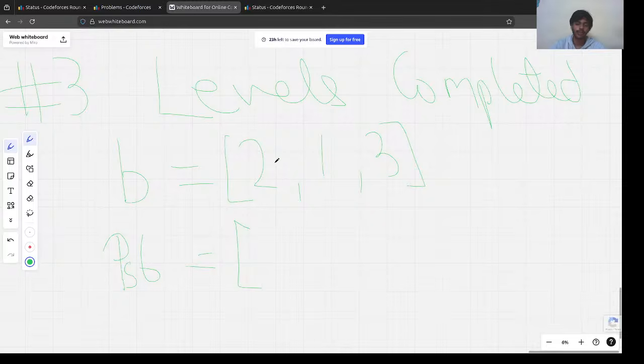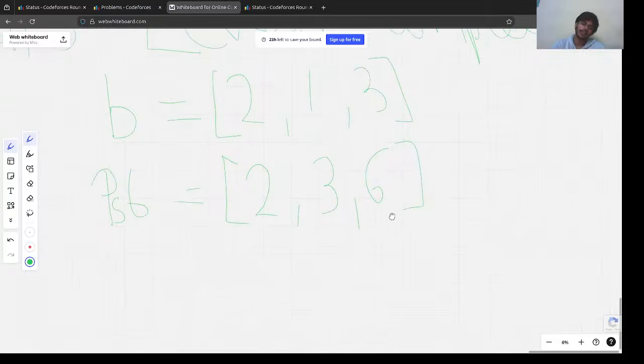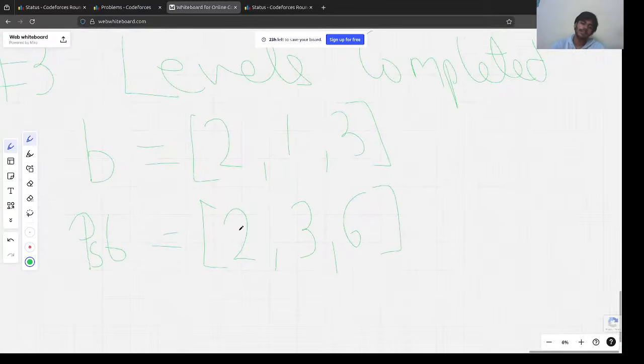So the prefix sum array for this would be, we just used it in the previous question, 2, then 2 plus 1 is 3, then 3 plus 3 is 6. For those who don't know, the prefix sum array tells us the sum of all elements up till this index.